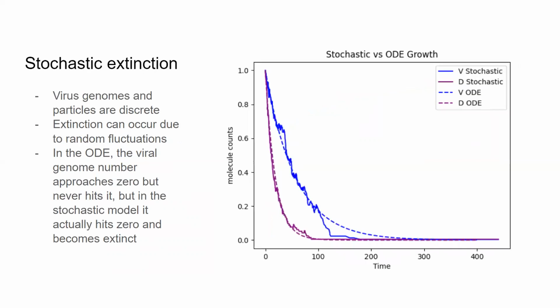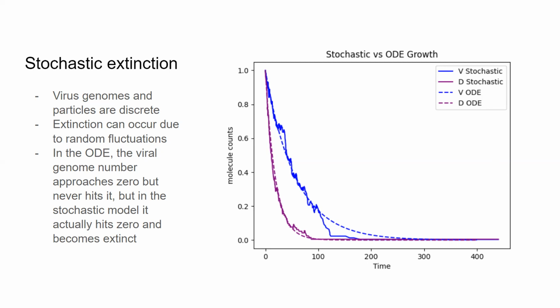In order to fix this problem, we came up with a stochastic equation and plotted it along with this deterministic equation and model. This can be seen in this figure on the right. As can be seen, while the dashed lines, which depict the deterministic model, only approach zero, the stochastic model actually hits zero and dies off. And it is much more random, as can be seen by the zigzag nature of the curve. This more accurately depicts what will be happening in the real world during infection.